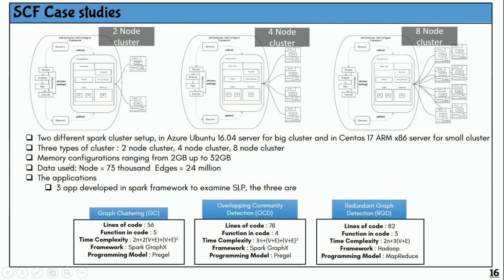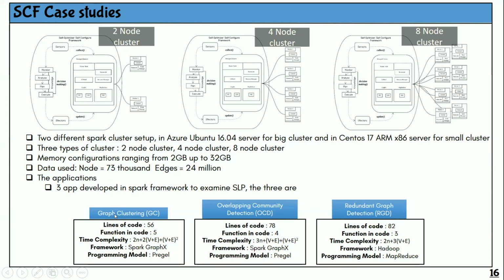And then the data that we use is 73,000 nodes and 24 million edges. However, we divided these 24 million edges into a variety of sizes, for example, from 100,000 edges until 1 million edges, so that we can assess the scalability of our framework. And then the applications that we use to submit to Apache Spark are these 3.